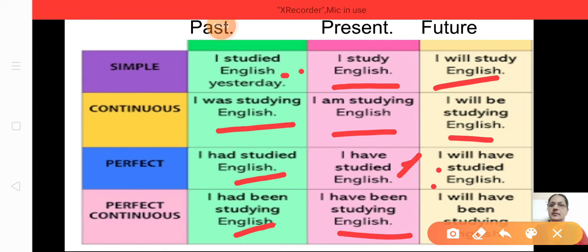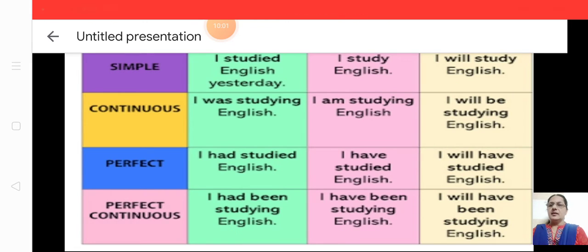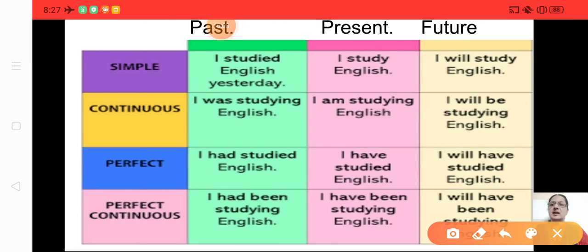This is the, I'll revise again. Okay. So what is simple present tense? I study English. Simple past tense, I studied English. And simple future tense, I will study English. Understood? So simple is very clear.